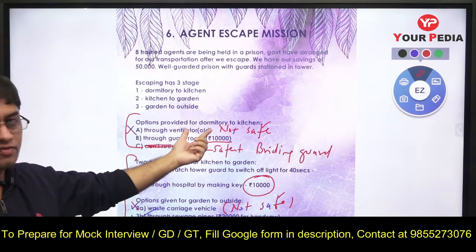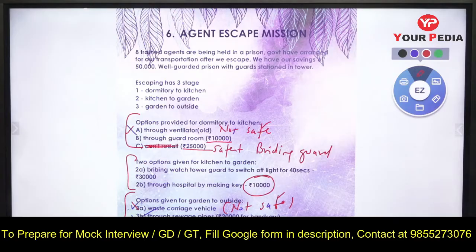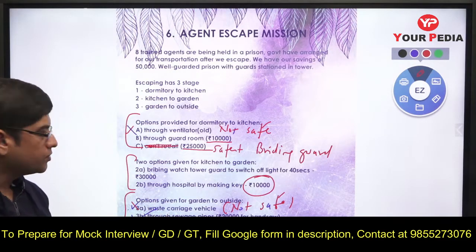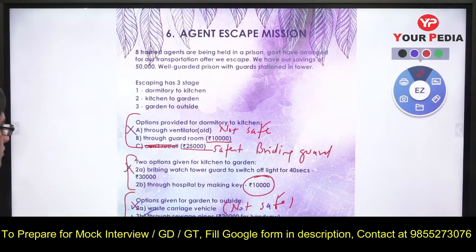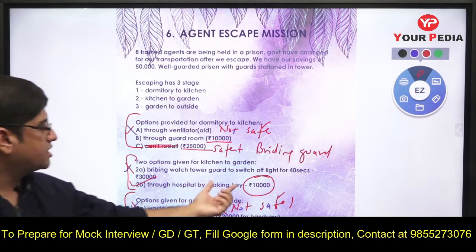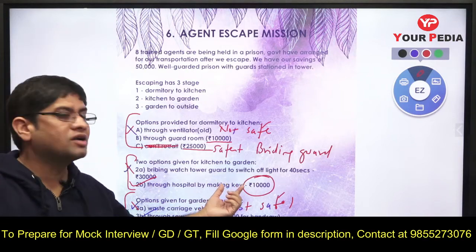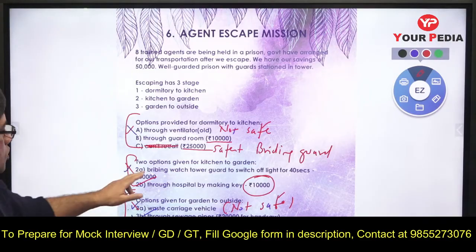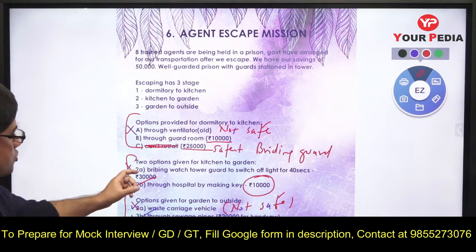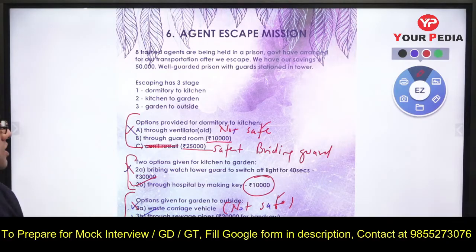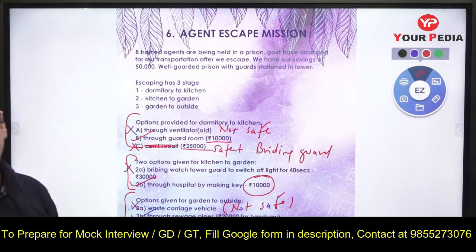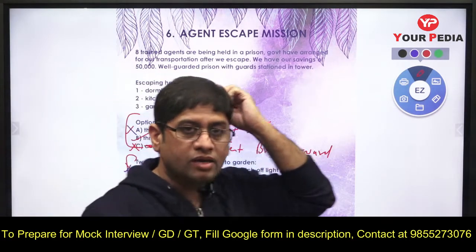So I will take option B here: I will make keys and go through the hospital. It is not that unsafe, since I am giving 10,000 rupees. Then 20,000 is left, I cannot take the other, and the only option left is 10,000 rupees, so I have a B option for that.